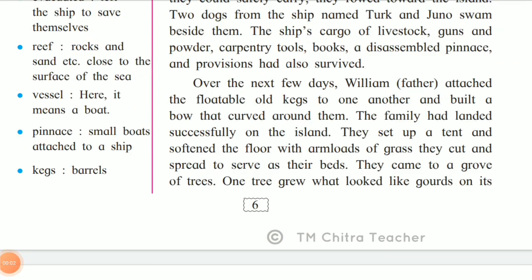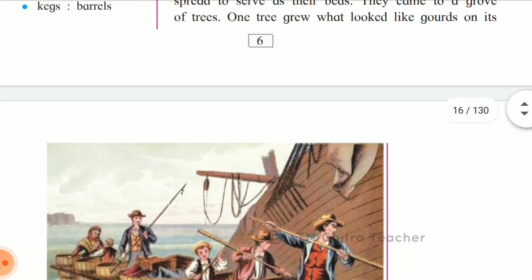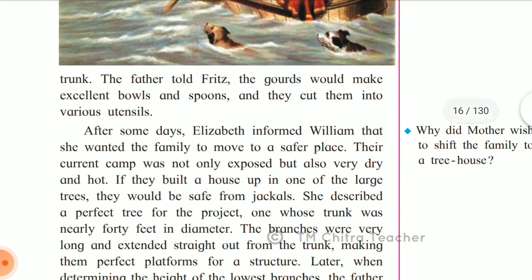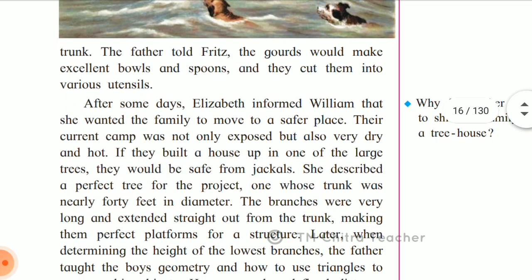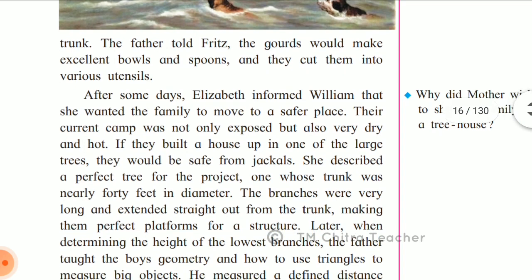They came to a grove of trees. One tree grew what looked like gourds on its trunk. The father told Fritz the gourds would make excellent bowls and spoons, and they cut them into various utensils. So they could find a huge tree, they could find the grove, and the father told Fritz that the gourds would make excellent bowls, because gourds are fruits with a hard skin, so they can use them as bowls and spoons, as they don't have utensils to use.